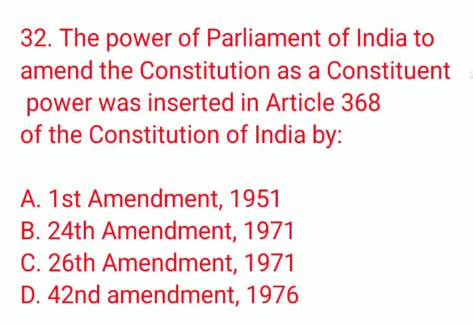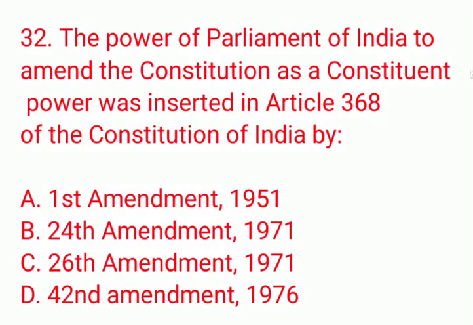The power of Parliament of India to amend the Constitution as a constituent power was inserted in Article 368 of the Constitution of India by A, First Amendment, 1951, B, 24th Amendment, 1971, C, 26th Amendment, 1971, D, 42nd Amendment, 1976.